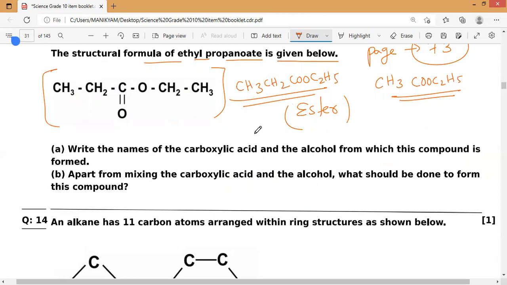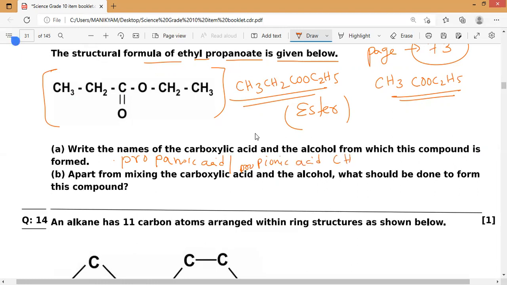So you can write the names of the compounds present. The first is propanoic acid, CH3CH2COOH. The common name of this one is propionic acid, you might have studied already.